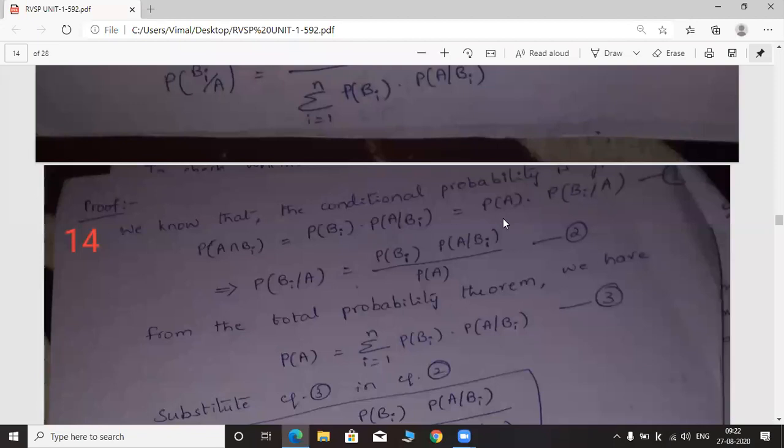So what about the second term, probability of A into probability of Bi given A? This indicates probability of Bi intersection A. Probability of A intersection Bi and probability of Bi intersection A, both are the same. That's why we are equating the two terms. Actually, probability of A intersection Bi is equal to probability of Bi into probability of A given Bi. This we already know. But what about this one?